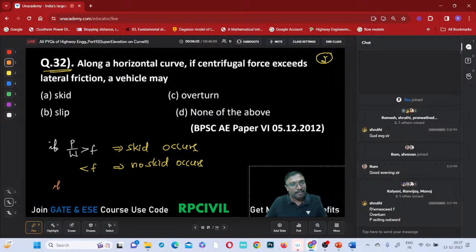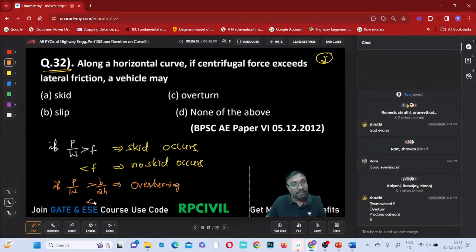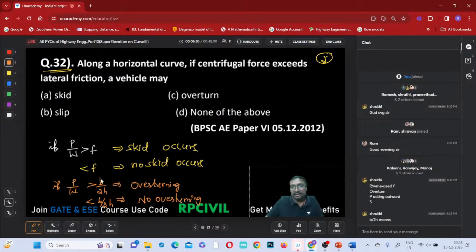Now, if that P by W is greater than B by 2H, what will happen? It will result in overturning. And if this P by W is lesser than this B by 2H, what will it result in? No overturning will occur. Now tell me which one is the answer, all of you, when you are comparing that P by W with the friction, that is B by 2H.